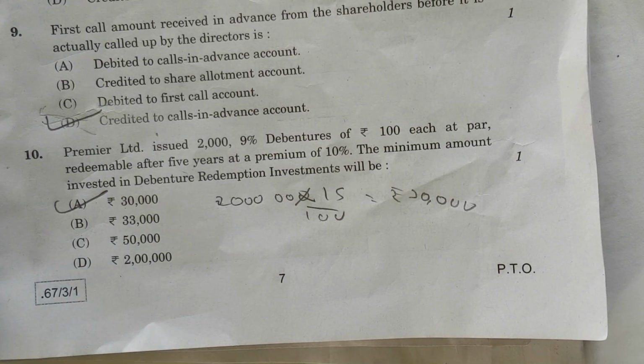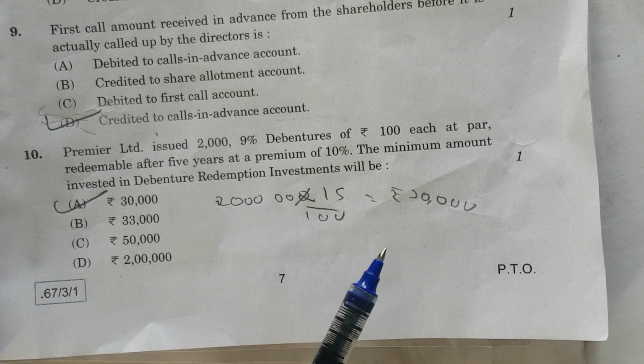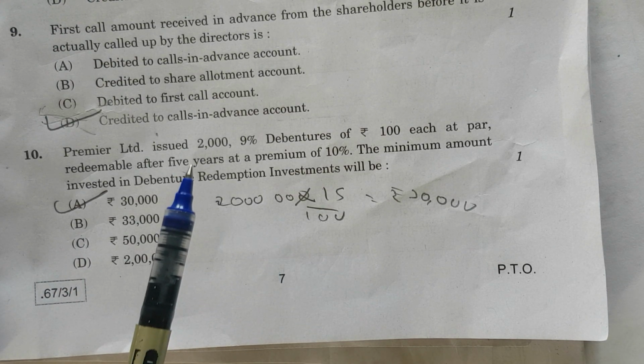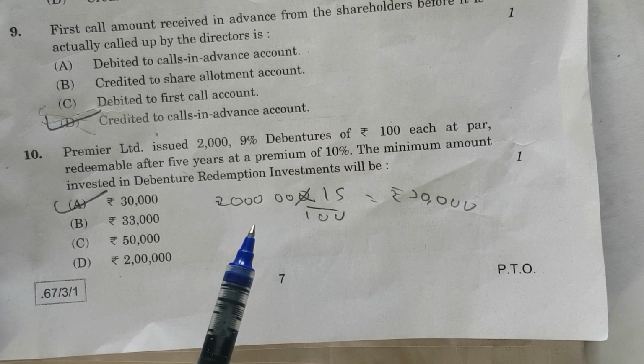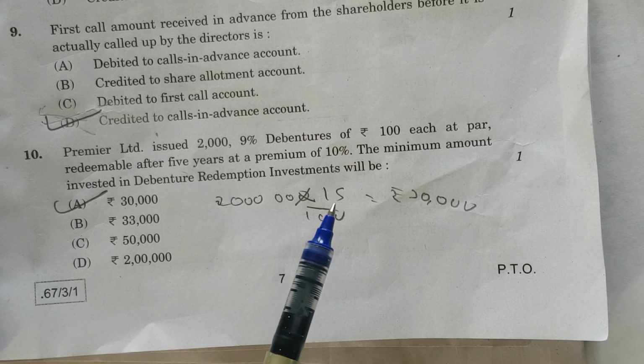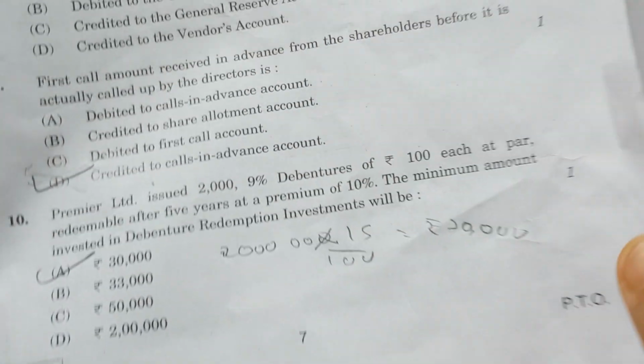Next one is Premier Limited issued 2000 9% debentures of 100 each, redeemable after 5 years at a premium of 10%. The minimum amount to be invested in DRR will be 30,000. It is 15% of the redeemable amount, that is 2 lakh rupees, and 15% of that is 30,000. So the answer will be 30,000.